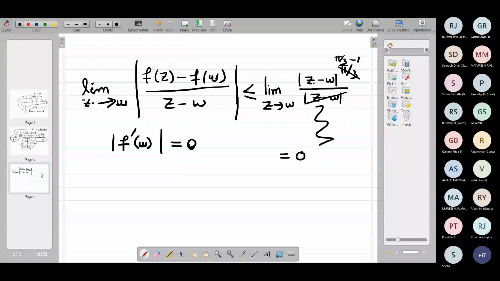So modulus f dash of w equal to 0 implies f dash of w is equal to 0, so f is constant. That is very important. Where is it constant? In the annular region.